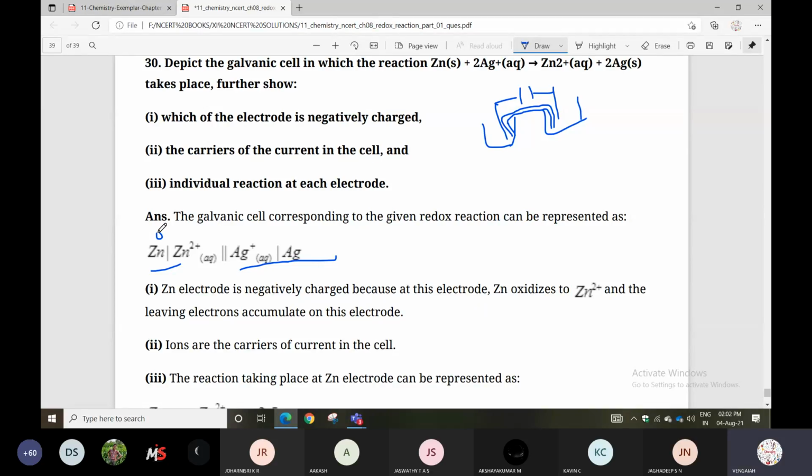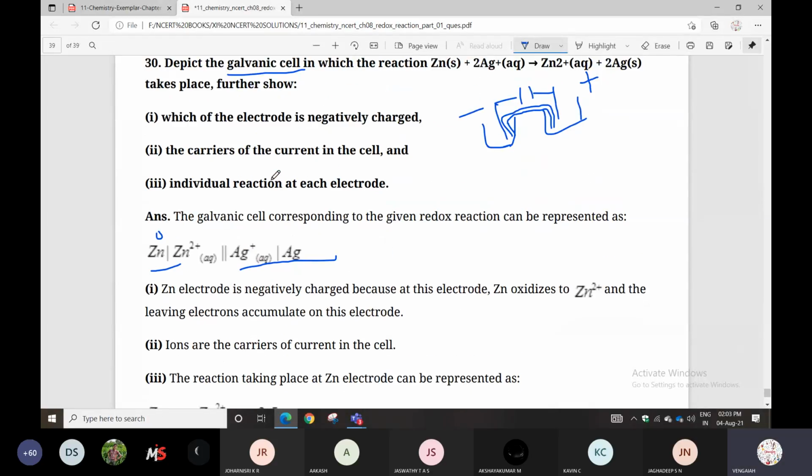So zinc electrode is negatively charged because at this electrode, zinc is oxidized to Zn+2, and the leaving electrons accumulate on the electrode. What is the question asking? Which electrode is negatively charged? Anode is negative charge, cathode is positive charge. This is the galvanic cell condition. Galvanic cell and Daniell cell are all the same.